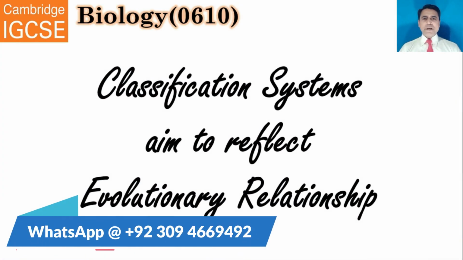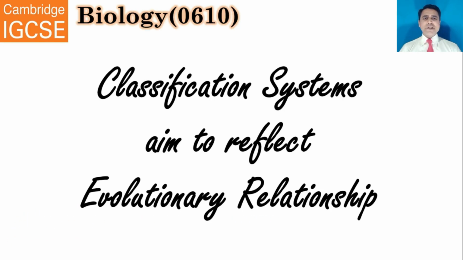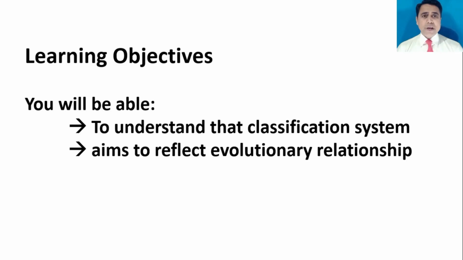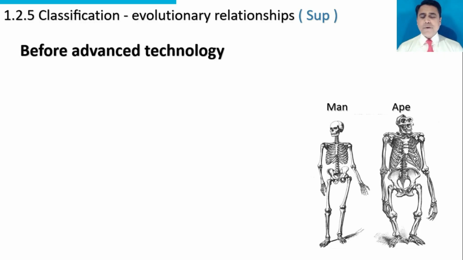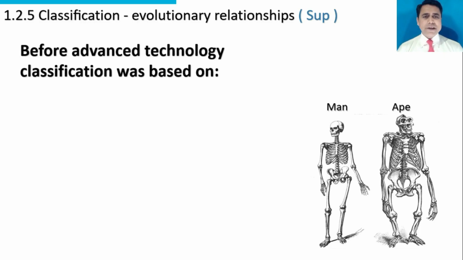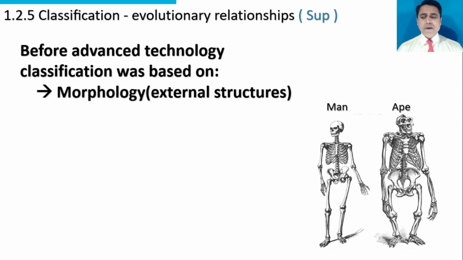The topic to be discussed is that classification systems aim to reflect evolutionary relationships. You will be able to understand that a classification system aims to reflect evolutionary relationships. This is a skeleton of a man and an ape. Before advanced technology, classification was based on morphology, the external structures and external characters.